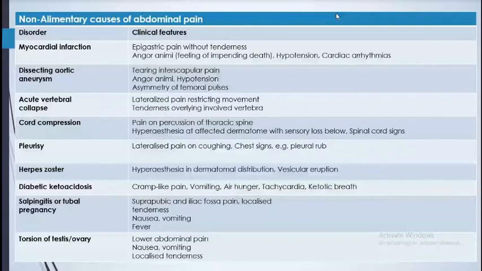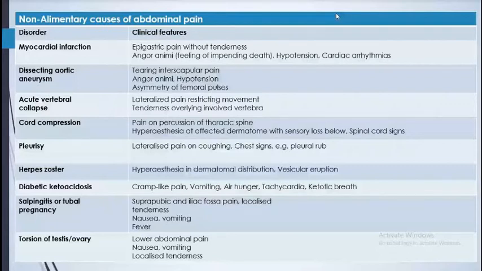In ECG there could be ST elevation, ST depression, T inversion, something like that, so we need to be very careful about that. If there is suspicion of MI, then we must not forget to send the cardiac enzymes, and we need to do echocardiography also, right?